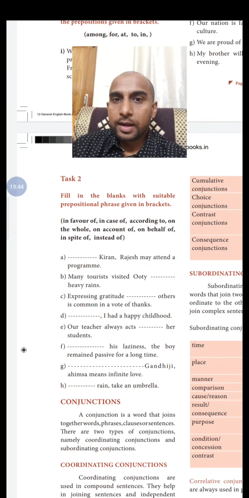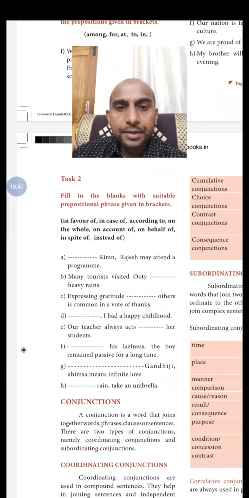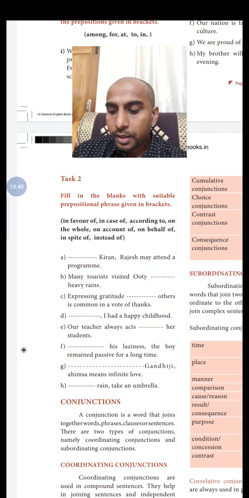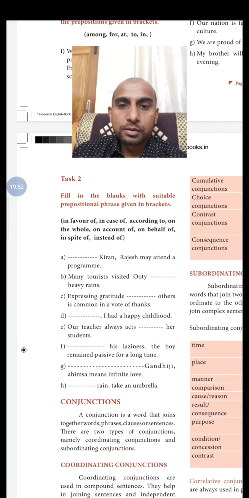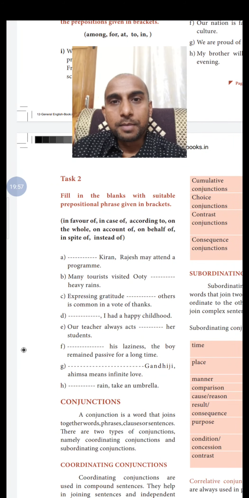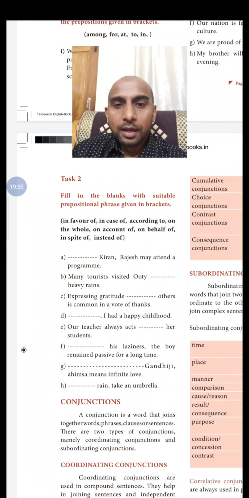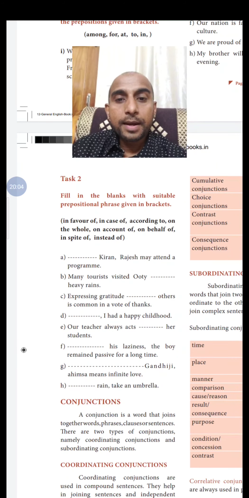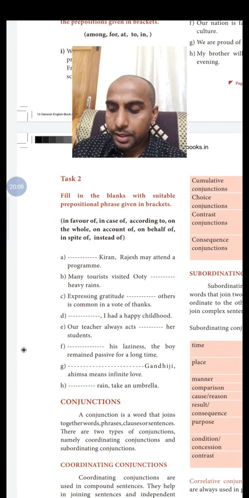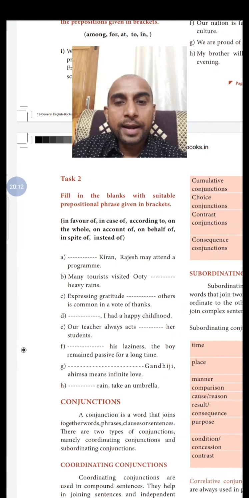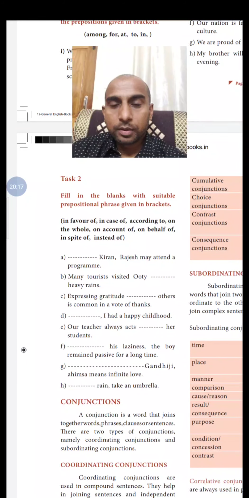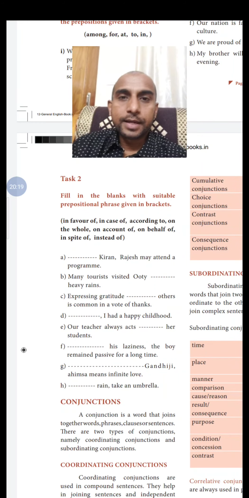Our teacher always acts in favor of her students, like me. F, on account of his laziness, the boy remained passive for a long time. And G, according to Gandhiji, ahimsa means infinite love. And the last one, H, in case of rain, take an umbrella.